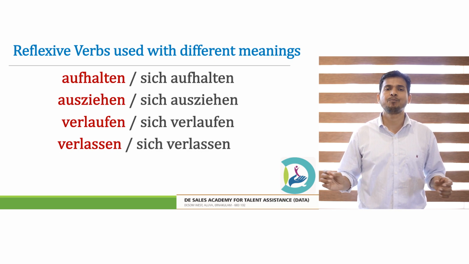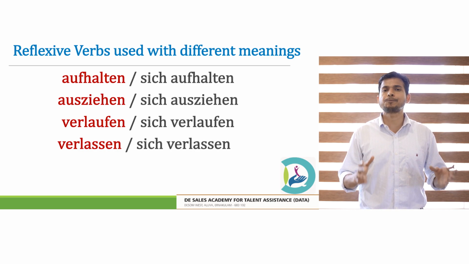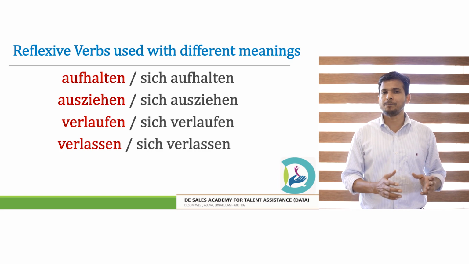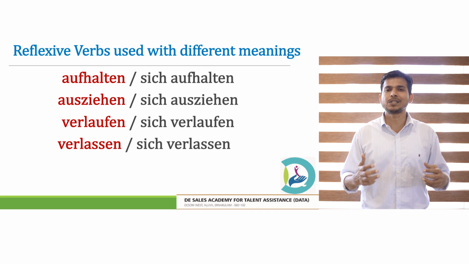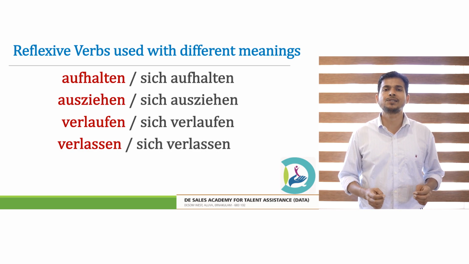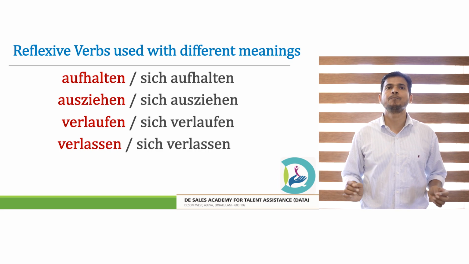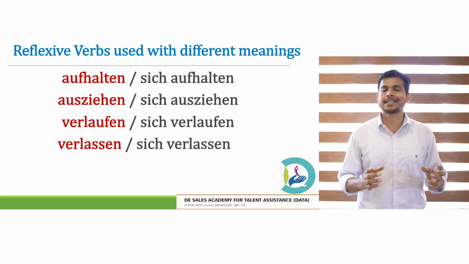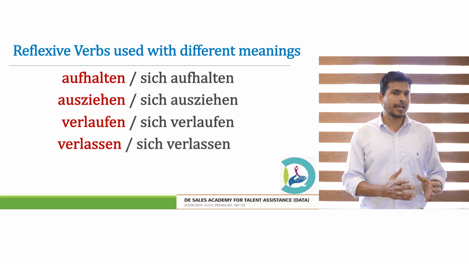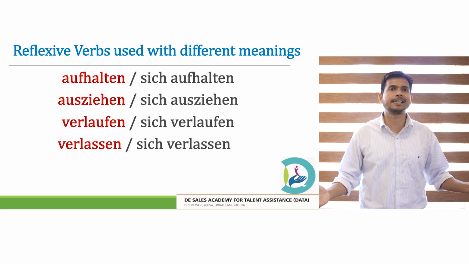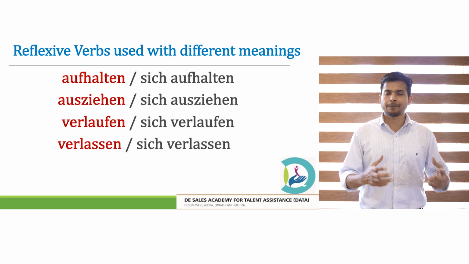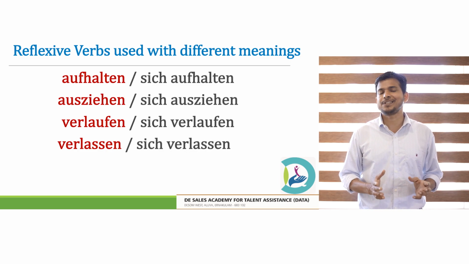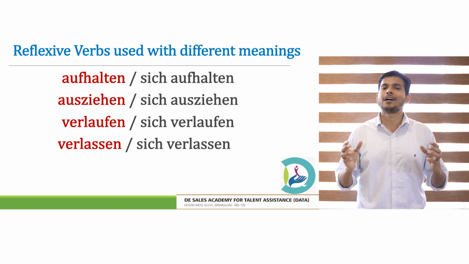Sich ausziehen. And the third verb that we covered today is verlaufen versus sich verlaufen. Verlaufen means to proceed, but when it is used reflexively, sich verlaufen means to lose the way somewhere. And the last verb in the series was verlassen and sich verlassen. Verlassen, when we use it non-reflexively, means to leave. Sich verlassen means to rely upon. You rely upon someone else. That is the meaning when it is used reflexively.